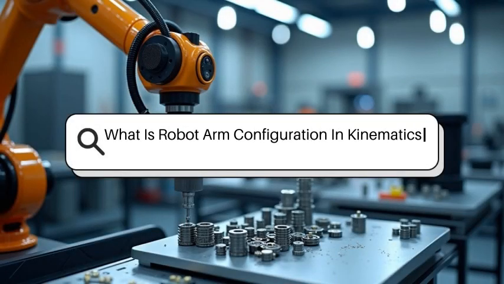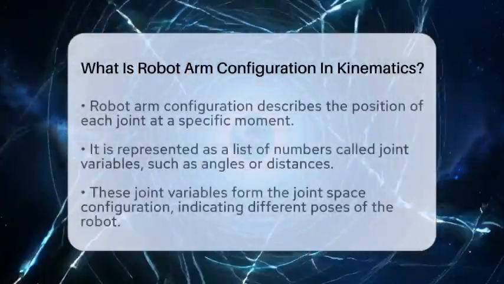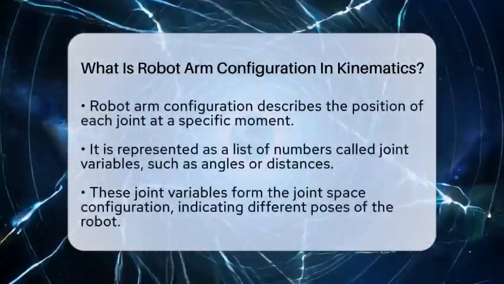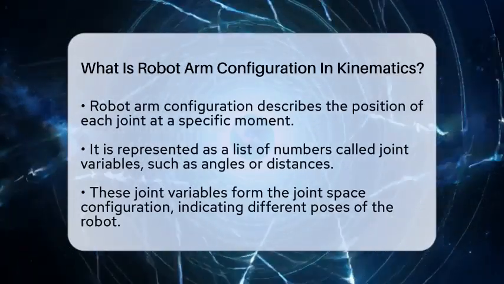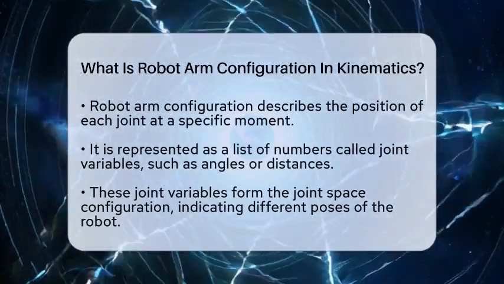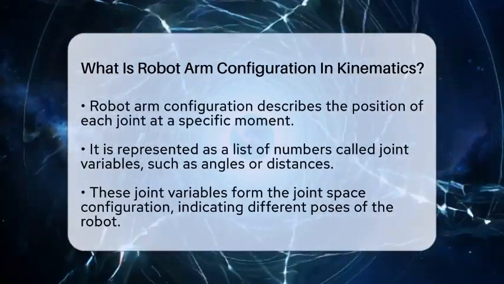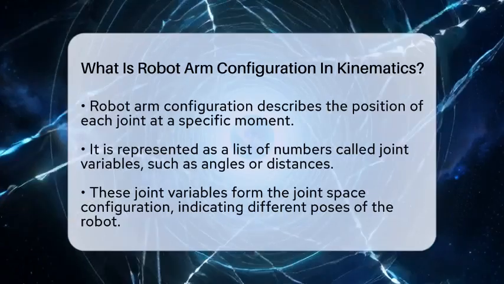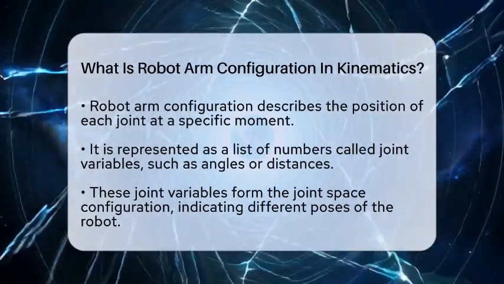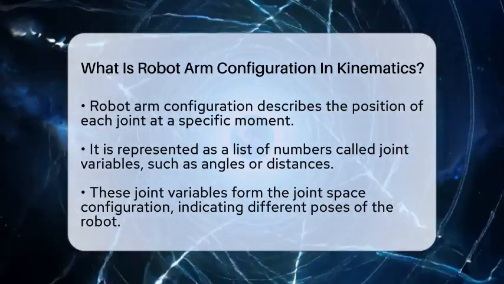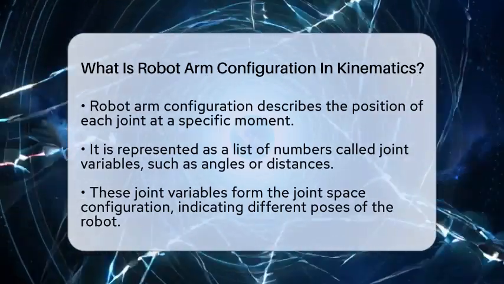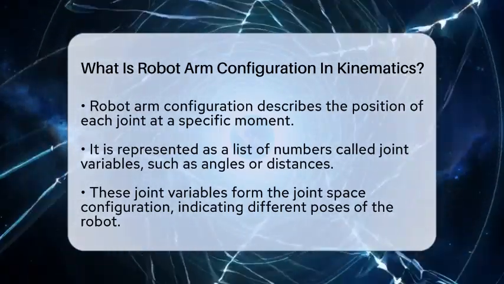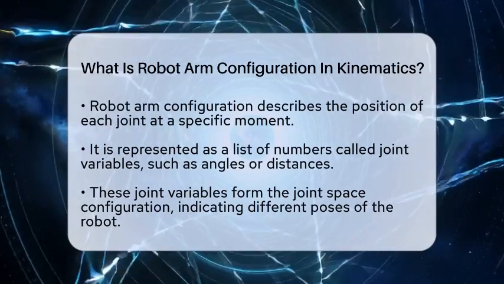What is robot arm configuration in kinematics? Imagine trying to tell someone exactly how a robot arm is positioned just by looking at its joints. That's what robot arm configuration is all about. It's a way to describe the position of every joint in a robotic arm at a specific moment. Think of it like a set of instructions that tell the robot how to hold itself.